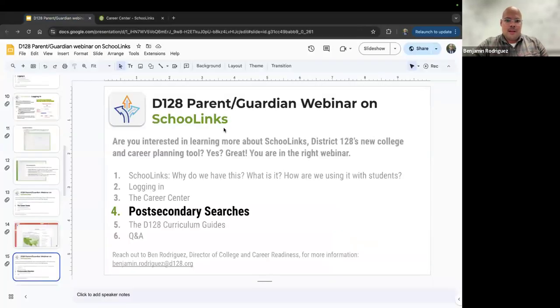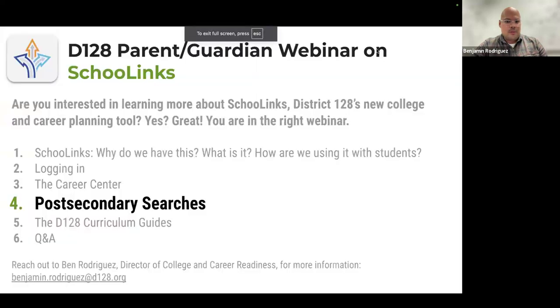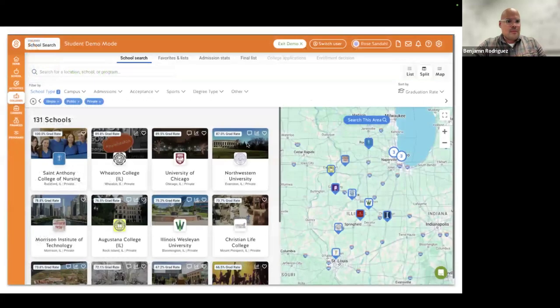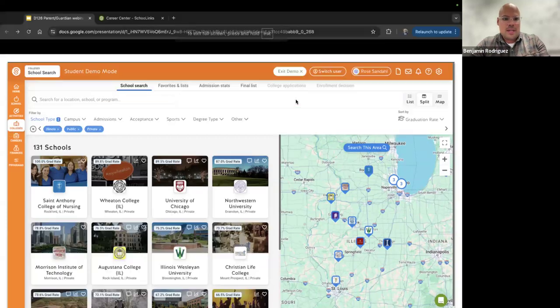I'm going to go back over here to the slideshow and highlight that we're now moving on to the post-secondary searches. So this search tool that we're about to survey looks at not only colleges, but like as I mentioned before, other institutions that award certificates and similar kinds of post-secondary credentials. So we will walk through that. Again, this is the slideshow, which I will share briefly, but this is just that first screen that you see, and I will walk through these different pieces right now in SchooLinks.